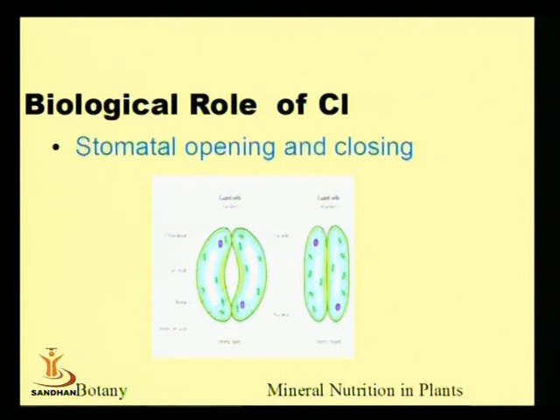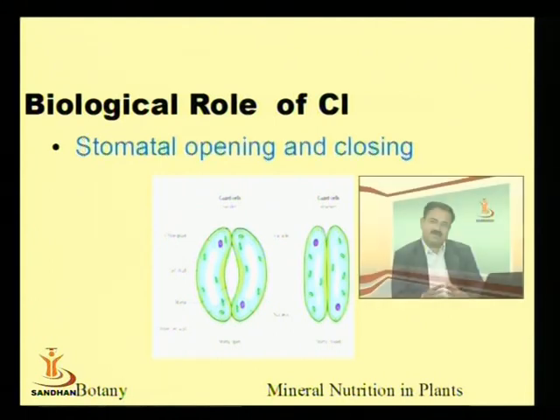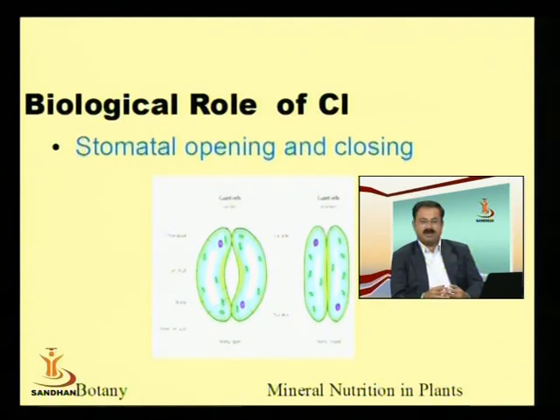One of the important aspects is its role in the closing and opening of the stomata. We know very well that stomata opening and closing has a very essential role in transpiration and respiration. If stomata remain open continuously, there will be loss of water. If they remain continuously closed, then there will be a problem of gaseous exchange.